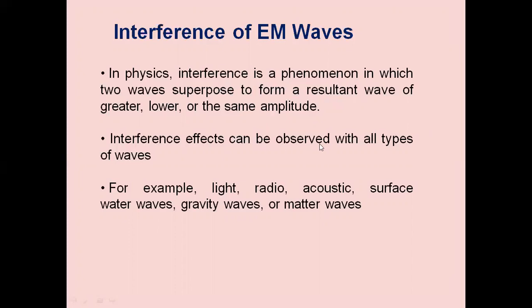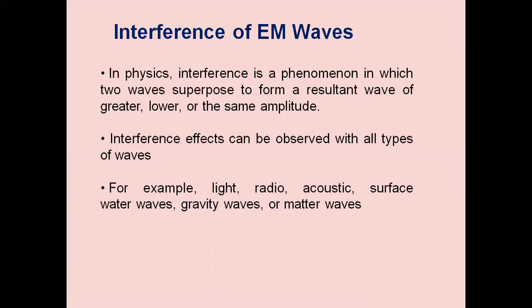Interference effects can be observed with all types of waves. For example, we have light signals, so there will be an interference of light. We have radio signals used in communication applications, so there is an interference of electromagnetic waves. Then we have acoustic signals, surface water waves, gravity waves, matter waves. These are all the different types of waves.